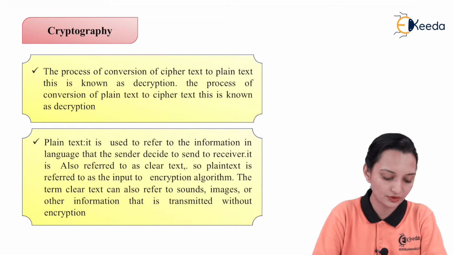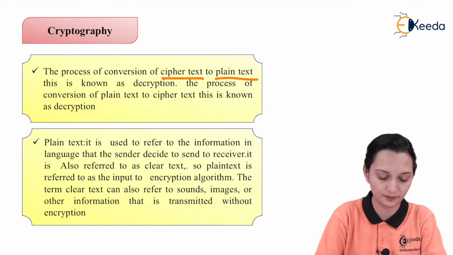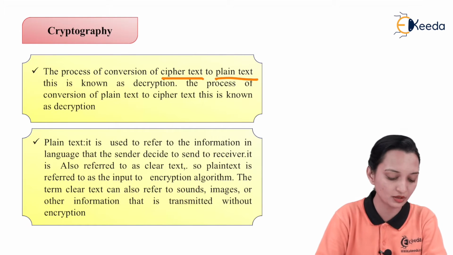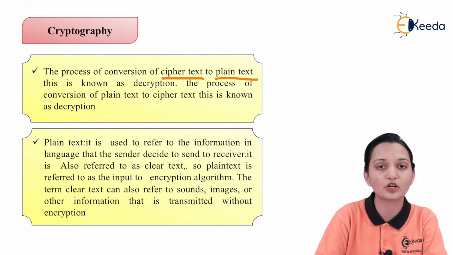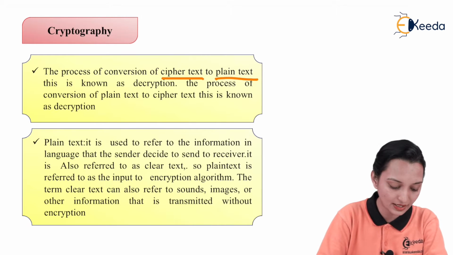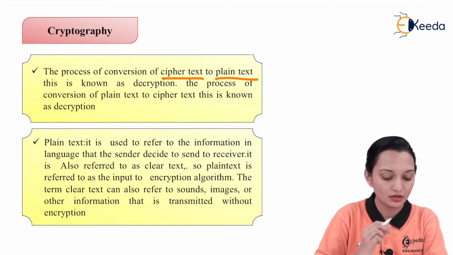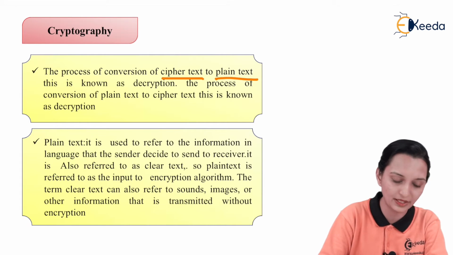The process of conversion of ciphertext to plain text is known as decryption. Now we have to understand what is meant by text. Text means message. Messages are of two types, the input message and the output message. Whenever I write down an input message, that is known as the plain text.